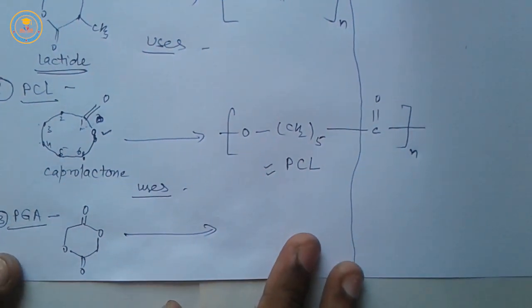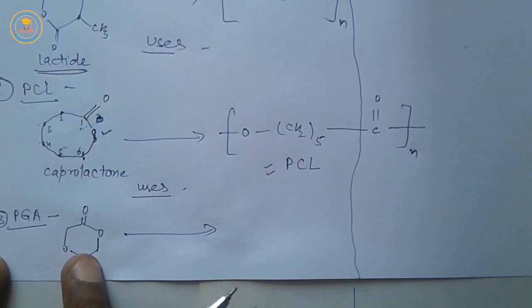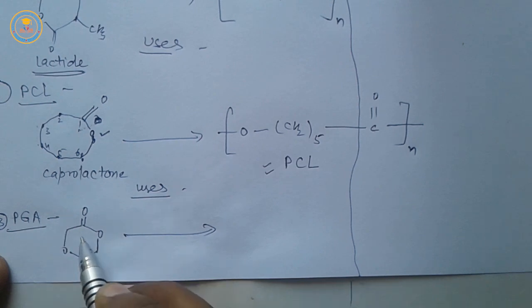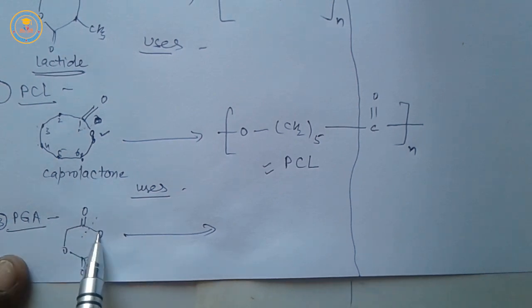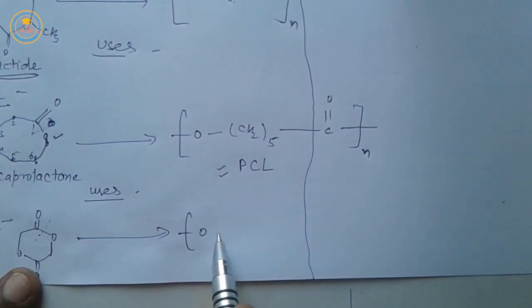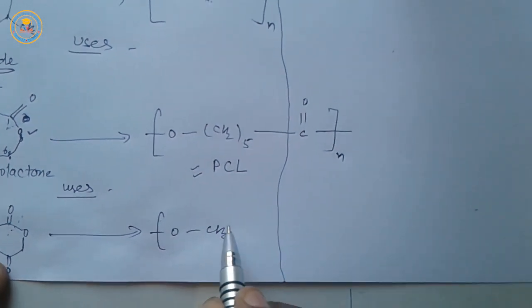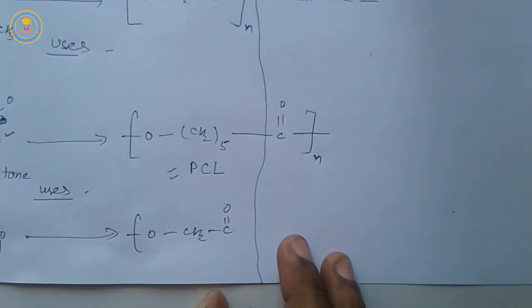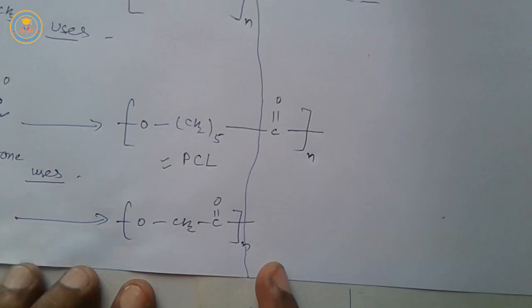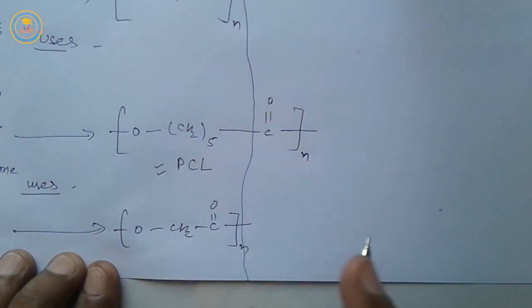After polymerization, glycolide is converted into PGA. In this polymerization, carbon-oxygen bond is cleaved. So, we can write the structure of PGA in that way, similar to PLA.